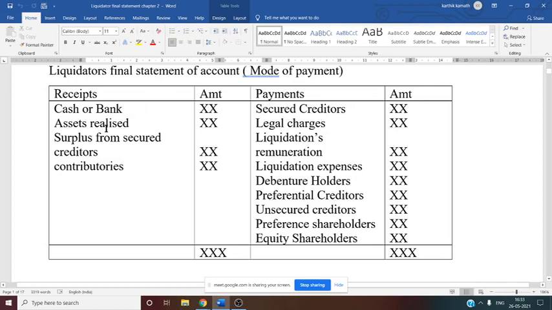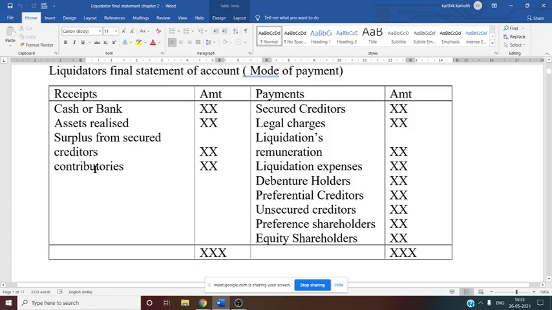That means cash comes to the liquidator. Assets realized: when the assets are realized, again cash comes in. That is why it is written on the receipt side. Surplus from secured creditor: when the secured creditor realizes the asset, and if there is any surplus after deducting their dues, they will give it back to the liquidator. That is why surplus is written on the receipt side of the statement.